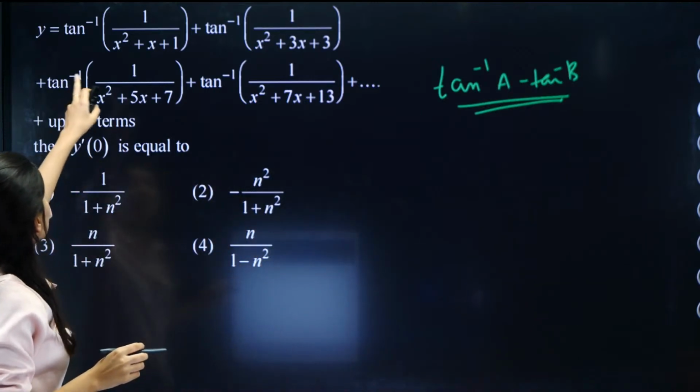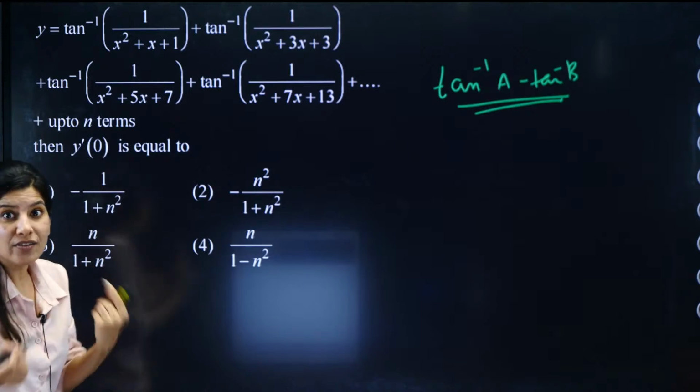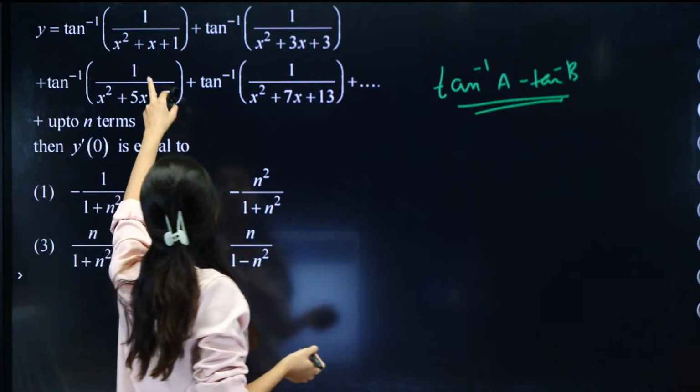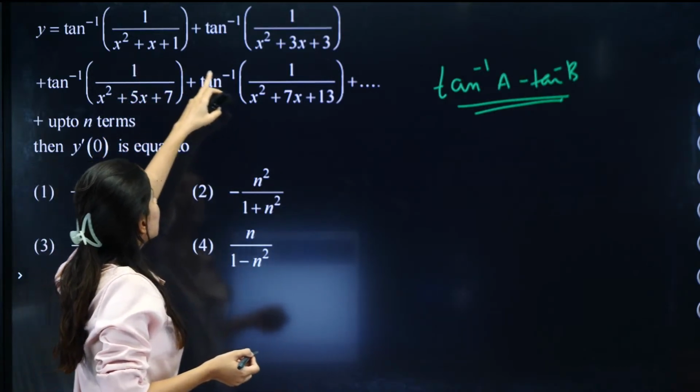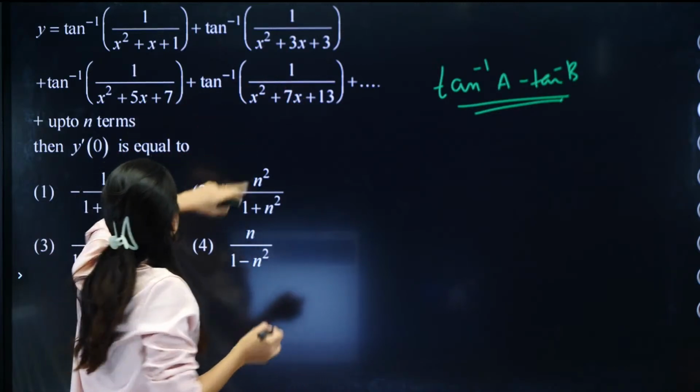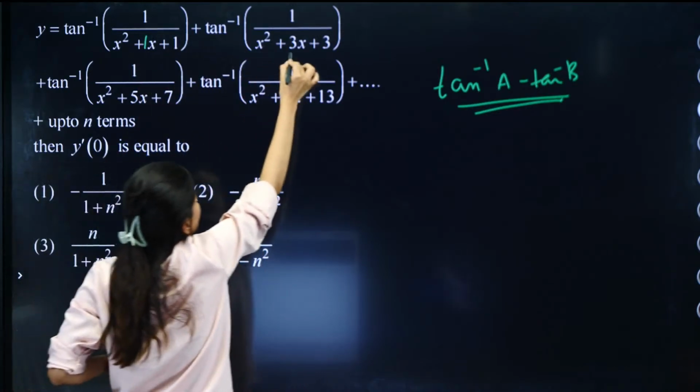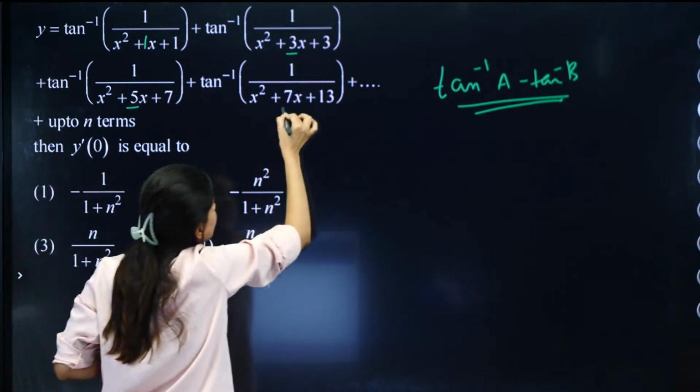Right? Let's do that. So first of all, let us calculate the general term. Shall I do that? So this is, can you see x square plus x plus 1, x square plus 3x plus 3, 5. Okay, so can you see this 1, 3, 5, 7.